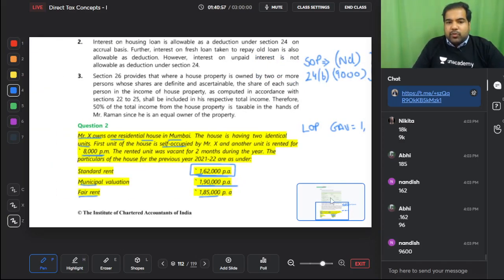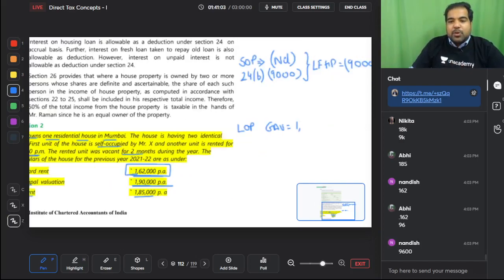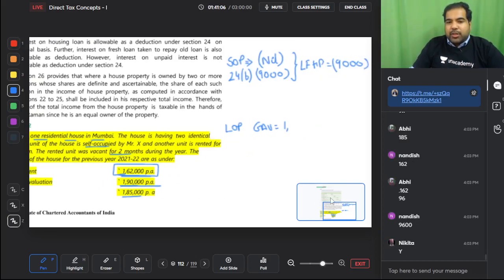Why is the rented unit was vacant for 2 months? Can I minus vacancy loss? No, you can't minus because your AR is not greater than ER. I hope you remember that. So my GAV is 1,62,000.